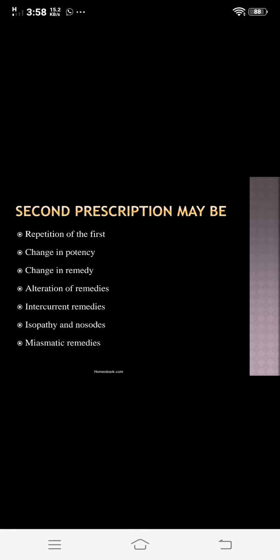In that case, when the patient is given Belladonna, it acts and during that period the patient is feeling well, but to complete the action or to give the complete cure to the patient, in that case you need the Calcarea carb remedy, as Belladonna has Calcarea carb as its complementary remedy. So this is one of the examples related to the complementary remedy as a second prescription. This is one of the types of second prescription.